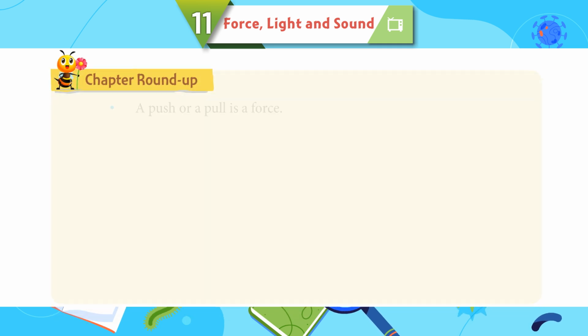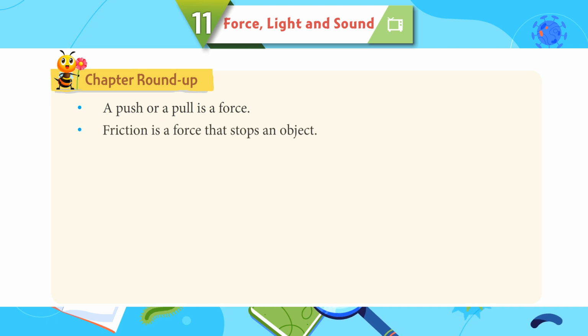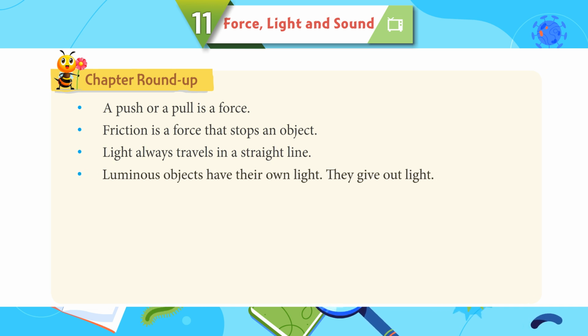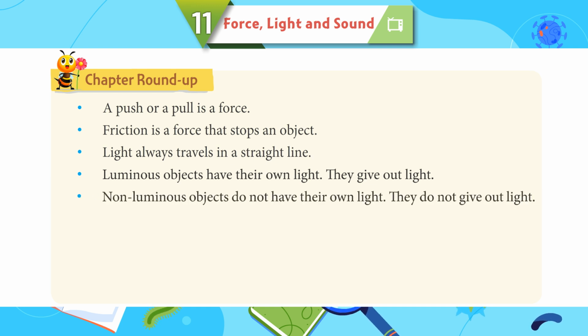Chapter Roundup. A push or a pull is a force. Friction is a force that stops an object. Light always travels in a straight line. Luminous objects have their own light. They give out light. Non-luminous objects do not have their own light. They do not give out light.